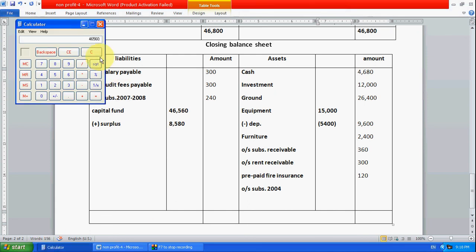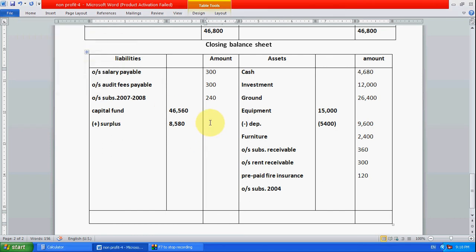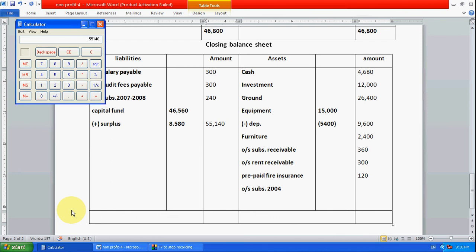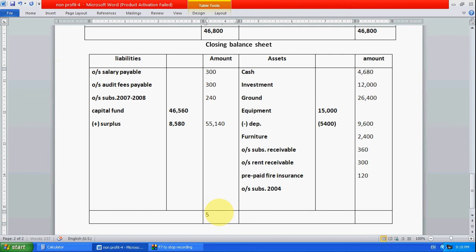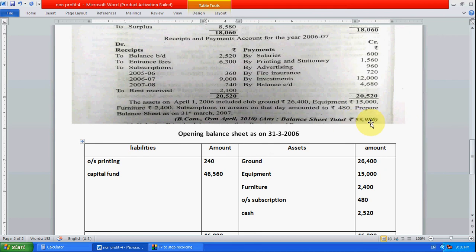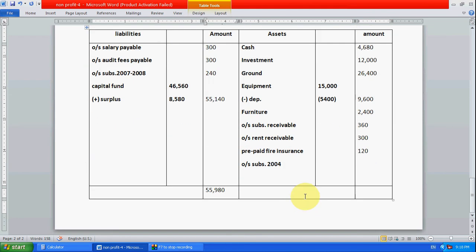Capital, now calculate the capital amount. So 46,560 plus 8,580 is the surplus. Overall 55,140. 55,140. Now write the total on the balance sheet. 55,140 plus 240 plus 3,600. So overall 55,980. So let's check whether we are getting 55,980 here. We are getting 55,980 now.